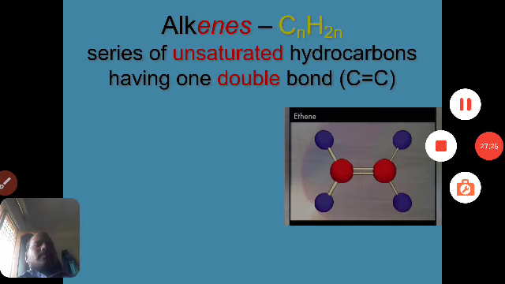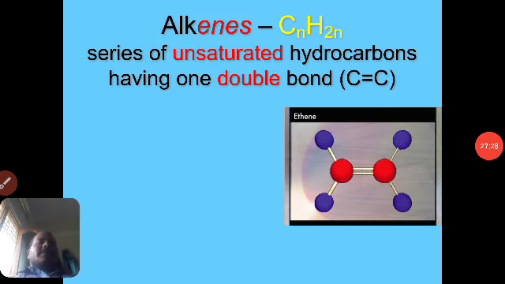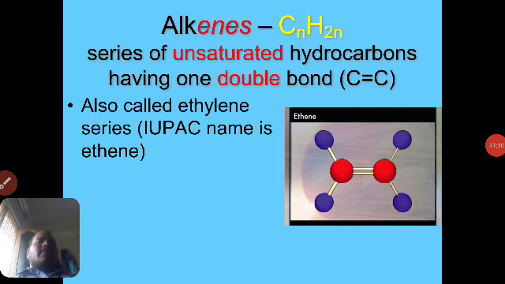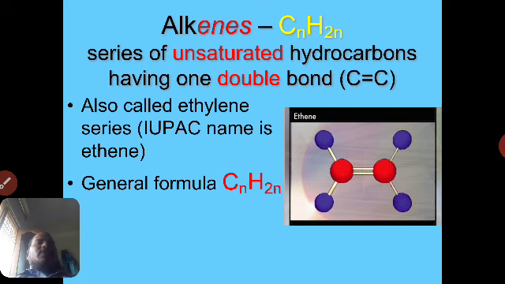Here I am discussing alkenes. Eth means two carbon atoms, ene, alkene. If there are three carbon atoms, prop, propene. Four carbon atoms, butene. Five carbon atoms, pentene.